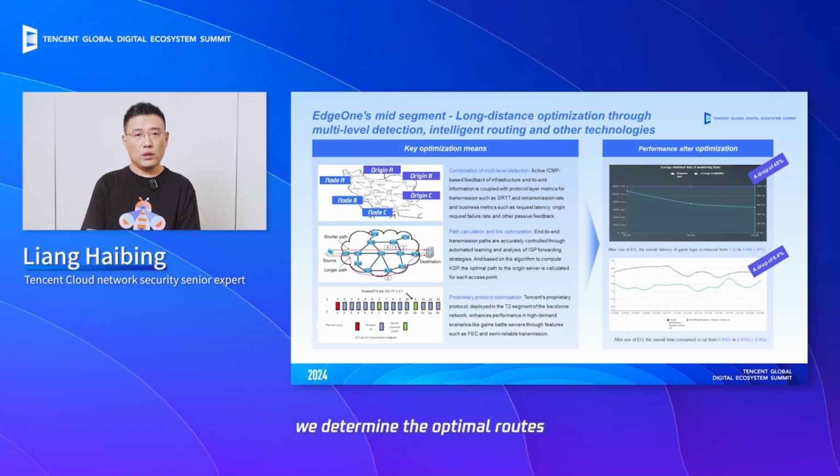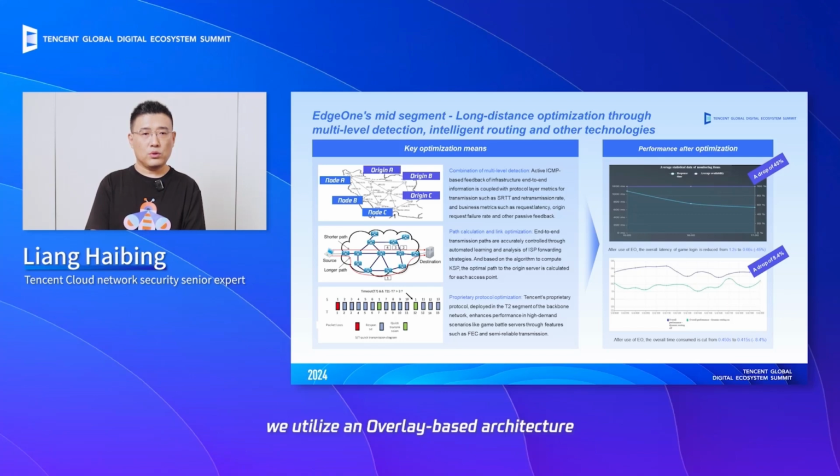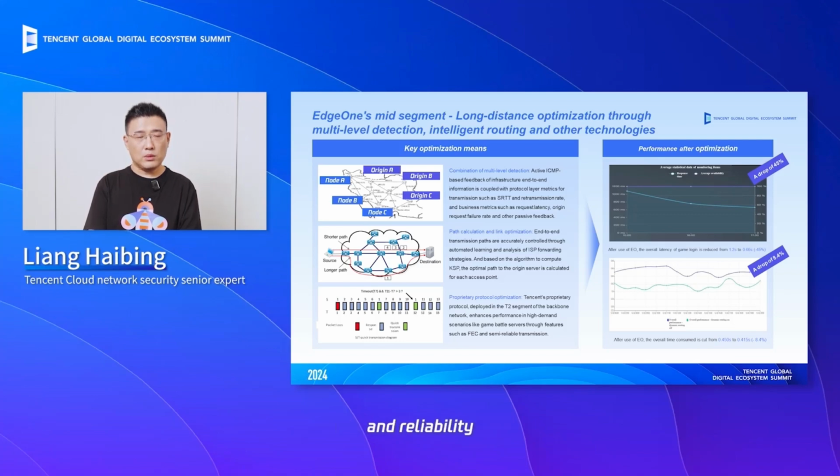Based on these metrics, we determine the optimal routes. Second, we calculate the metrics for the paths between nodes. For instance, there may be 20 routes from node A to node B. For each route, we utilize an overlay-based architecture to automatically learn, analyze, and establish different routes. This is a dynamic process based on our detection information, where we constantly adjust the optimal route to ensure stability and reliability.